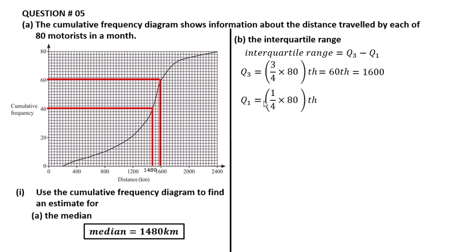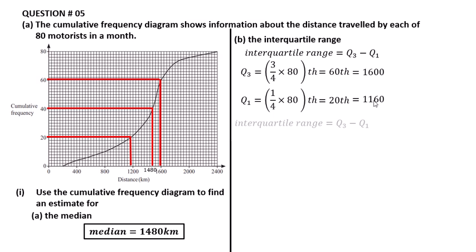And q1 is equal to 1 by 4 multiplied with 80, that is equal to the 20th value. The 20th value is here, and the total distance is 1200, not 1200, it's less than 1200. So one small box is equal to 40. So 1200 minus 40 is equal to 1160.